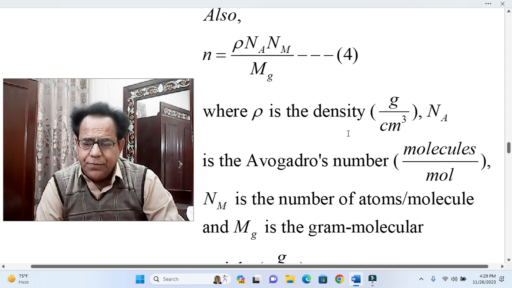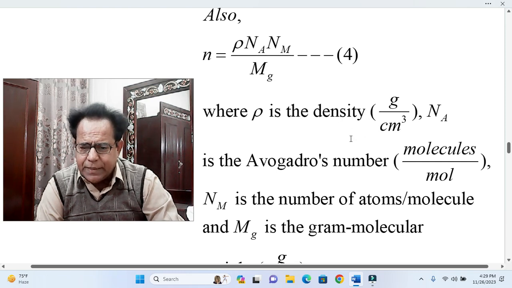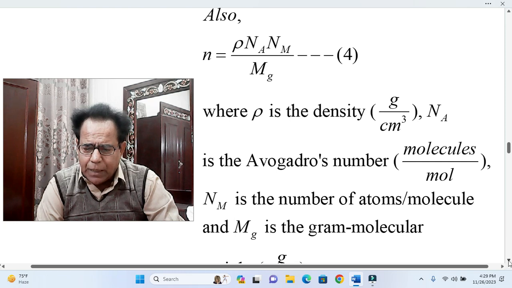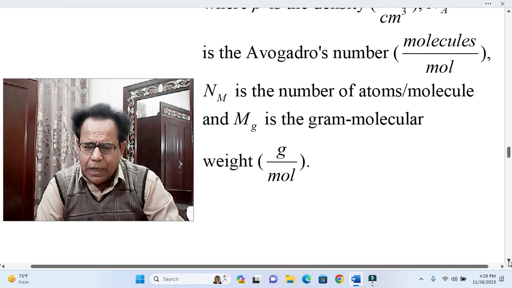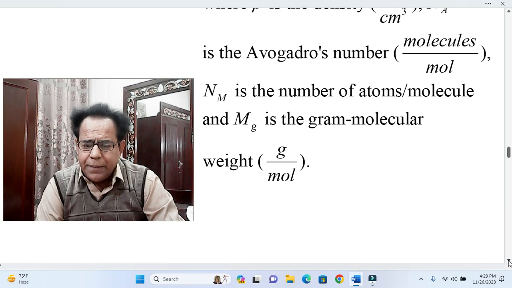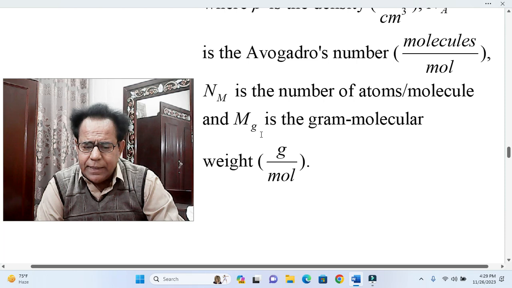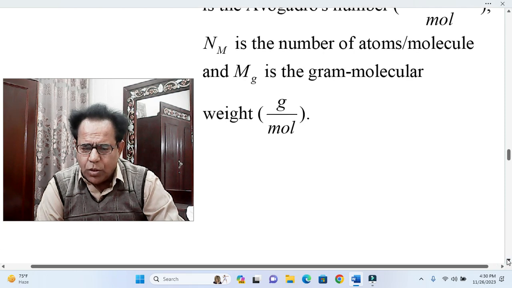Prior to this we have already studied the definition of density. Similarly, we have also studied the definition of Avogadro's number. N_M is the number of atoms per molecule, and M_g is the gram molecular weight, gram over mole.